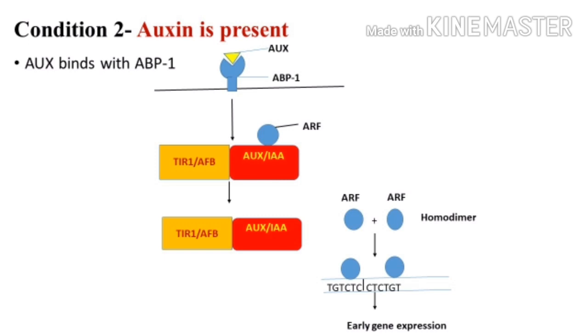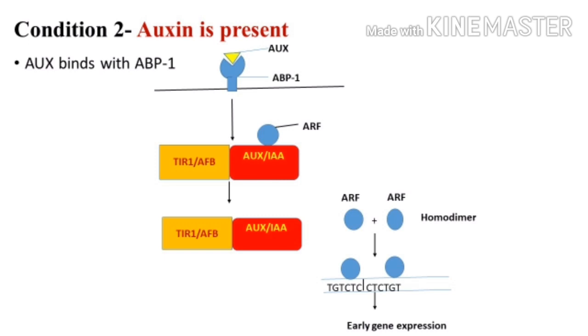Then the destruction of this gene family takes place because of the binding, and now ARF is free, so these two ARFs will form a homodimer, and because of the formation of this homodimer, early gene expression will take place. So ARF is the primary regulator of auxin signaling, which can activate as well as suppress the auxin signaling pathway. So this was about auxin biosynthesis and the auxin signaling pathway.